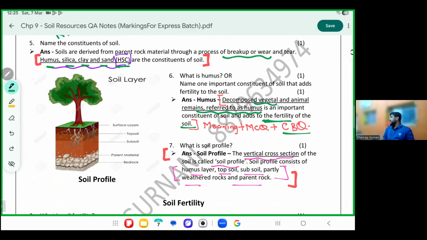CBQ means competency based questions. Competency means application. I'll teach you how to solve them as we go ahead. So basically, this part of humus has come in all three: as a meaning, as an MCQ, and as identify the layer also. Here, name one important constituent that adds to the fertility of the soil. So you should know which layer we are talking about. We are talking about the humus layer.